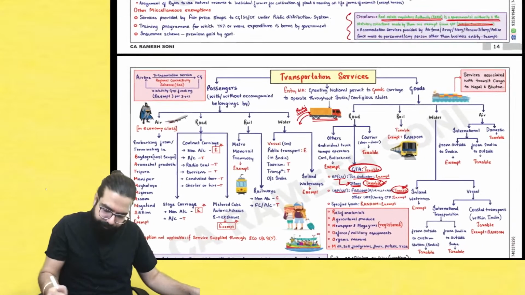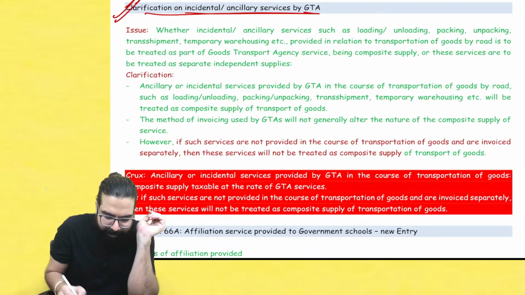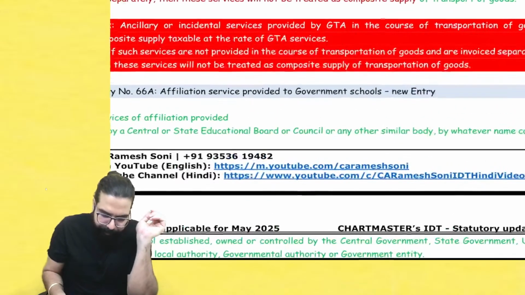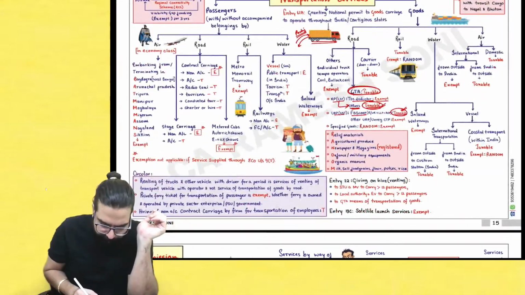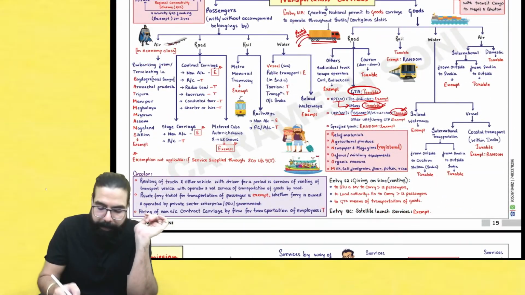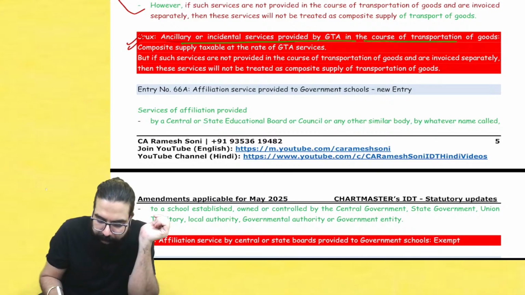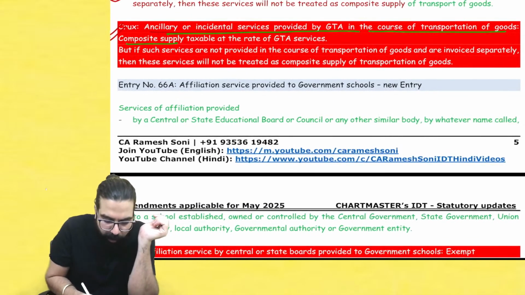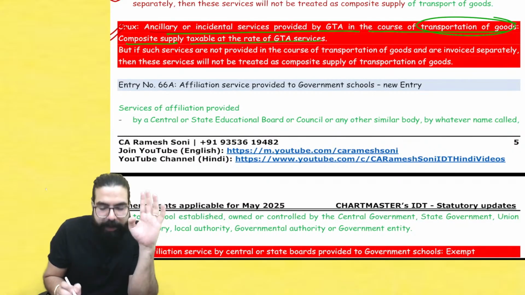See, for GTA, one small point has come, incidental and ancillary service. I've written over here this crux. If you want, you can write it down in your chart over here only and keep it, so that one day before the exam, you can remember it. Okay? Read. Ancillary or incidental services provided by GTA in the course of transportation is a composite supply along with transportation, then it's a composite supply taxable at the rate of GTA service.